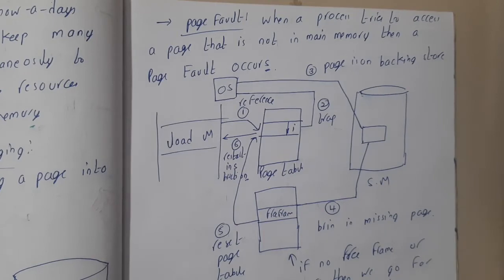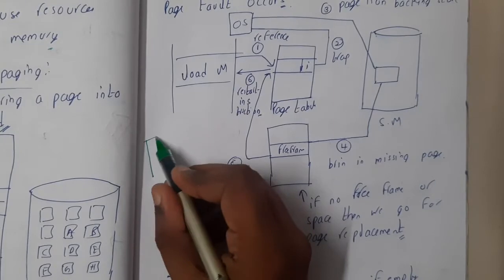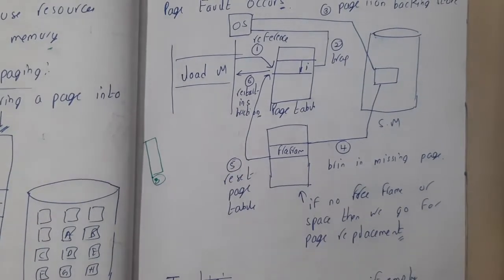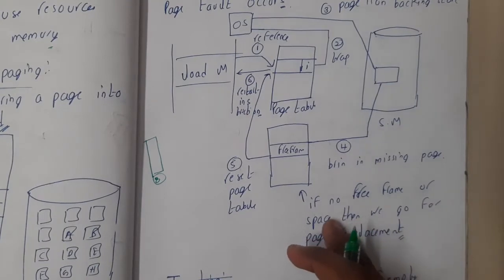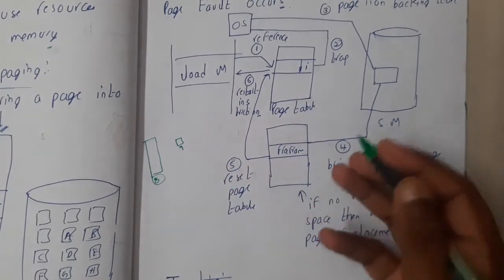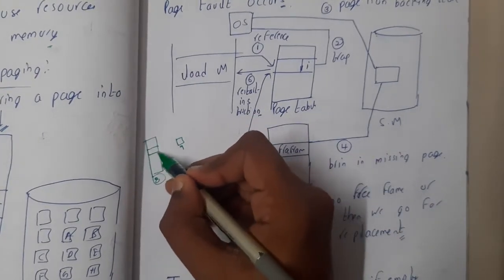So the doubt is, what if the main memory is full? Assume, as we discussed previously with 8 slots, that all of those 8 slots are full. Then what will you do? If a new slot, the 9th one, comes and says that it wants a space, what will you do? We need to kick someone out from these 8 members, right?